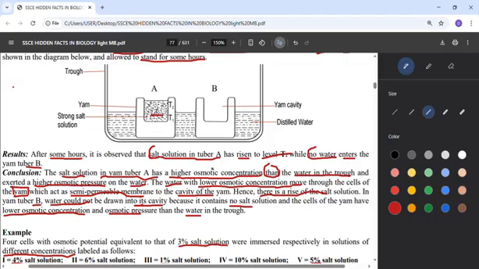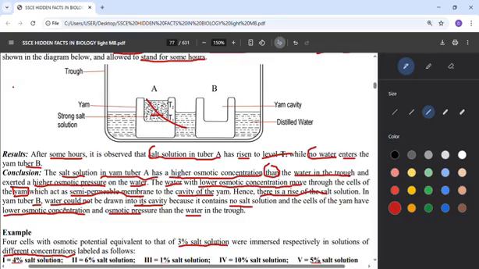So here there will be movement of water from the distilled water coming into A. As that takes place, it means there is higher osmotic pressure, pressurizing the distilled water, because they need water in this cavity. So the water with lower osmotic concentration will move through the cells of the yam. The yam is acting as a semi-permeable membrane, so the water will enter the cavity of the yam. Hence there is a rise of the salt solution inside A.